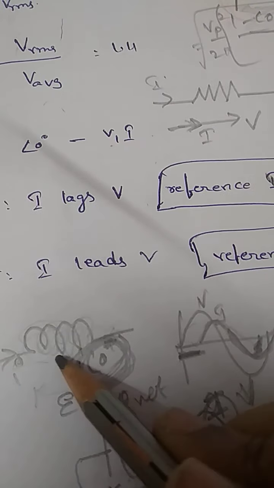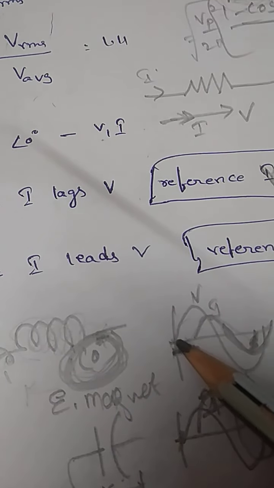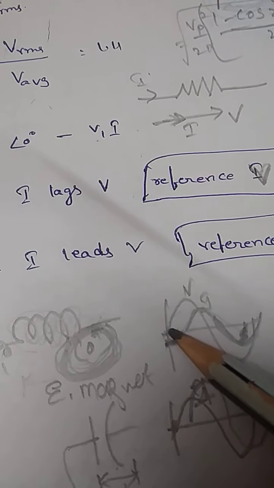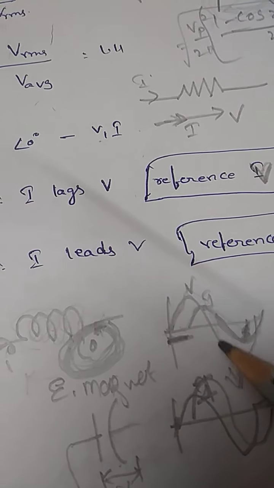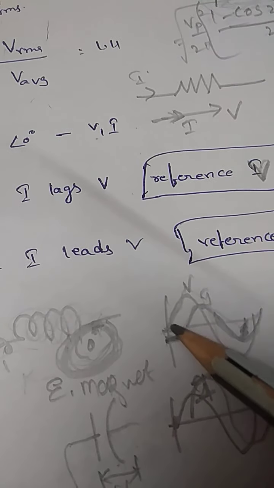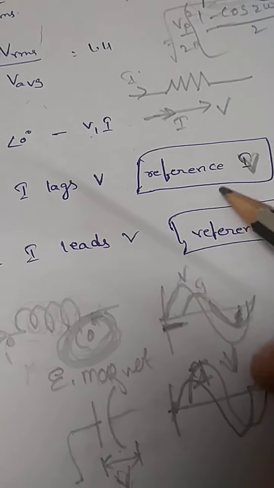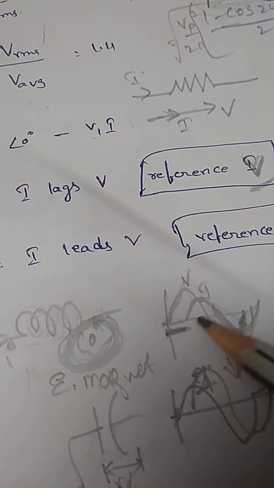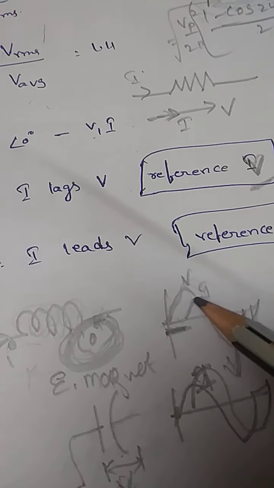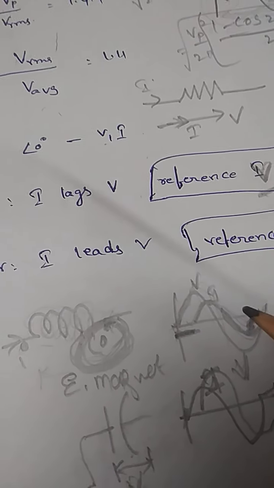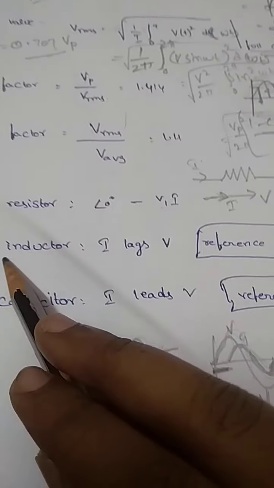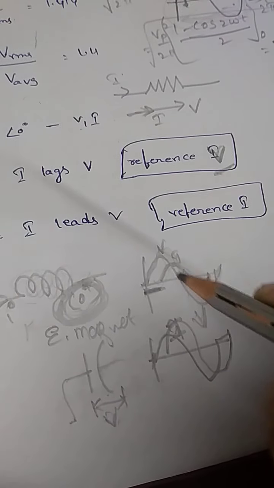In the inductor, with reference to my voltage waveform, the current will be lagging in nature. In a pure inductor, current lags voltage.